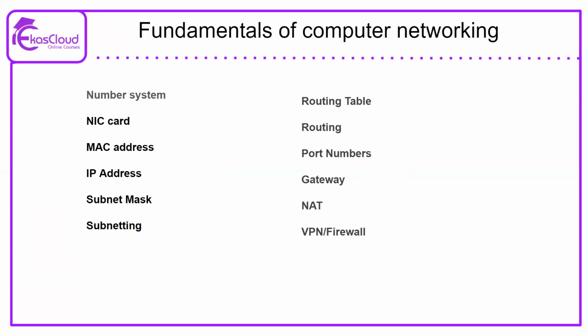Then we have the subnet mask. The subnet mask is mainly used to tell the computer what class the IP address belongs to, whether type A, type B or type C. It also tells the computer which parts of the IP address act as network bits and which act as host bits. Similarly, we have subnetting, routing table, routing, port numbers, gateway, NAT, VPN, and firewall. But in this session, we are going to talk in detail about the numbering system.